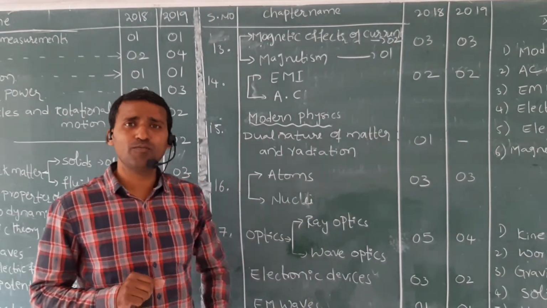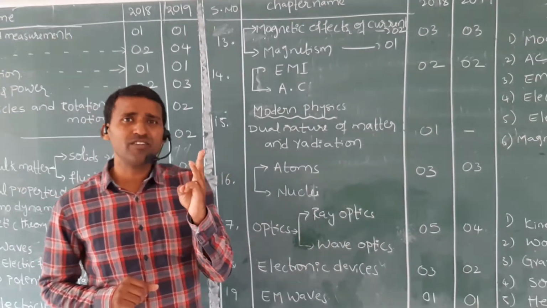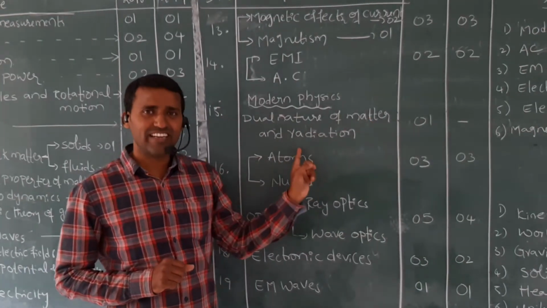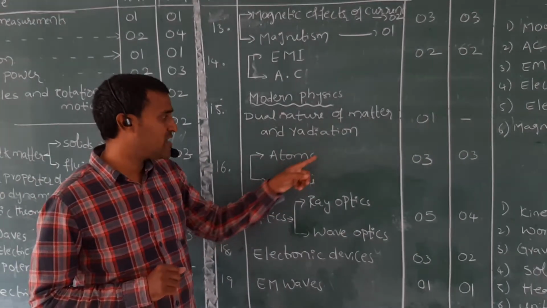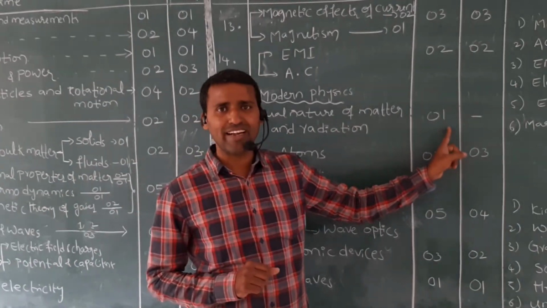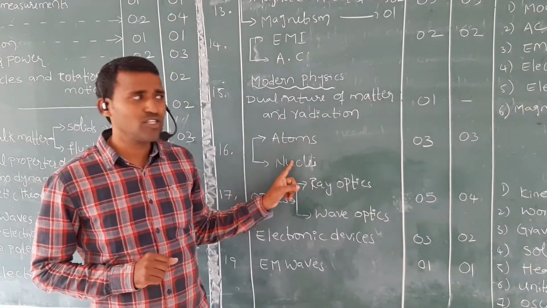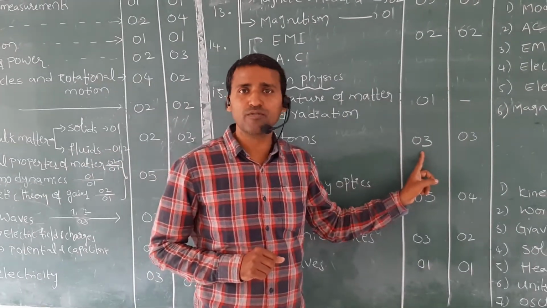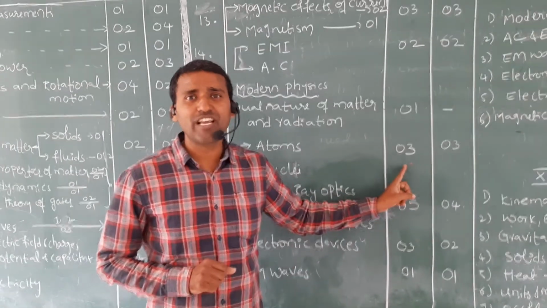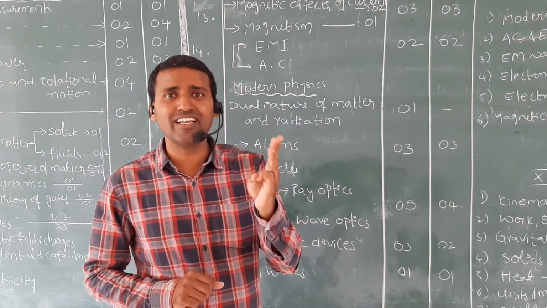Modern physics. If you observe modern physics, we have 3 topics, and we can divide them into 2 chapters. One is dual nature of matter and radiation, and the other is atoms and nuclei. For dual nature of matter and radiation, we have one question from 18 and no questions from 2019. But for atoms and nuclei, we have 3 questions from 2018 and 3 questions from 2019. They maintain 3 questions from atoms and nuclei every time.